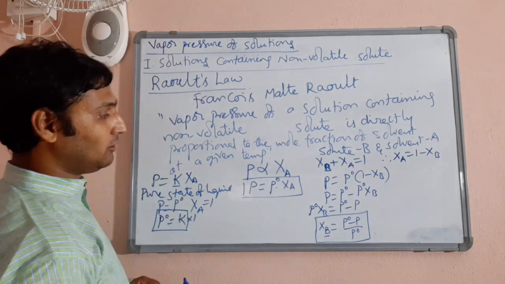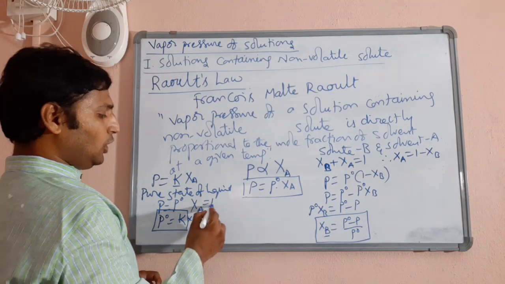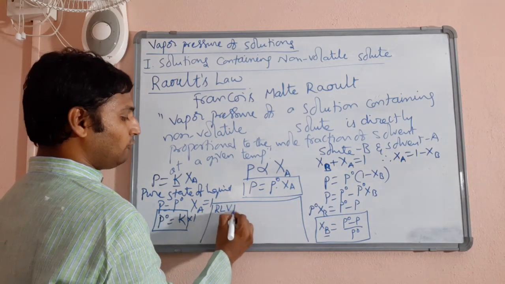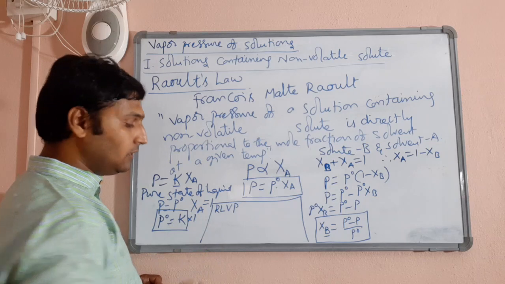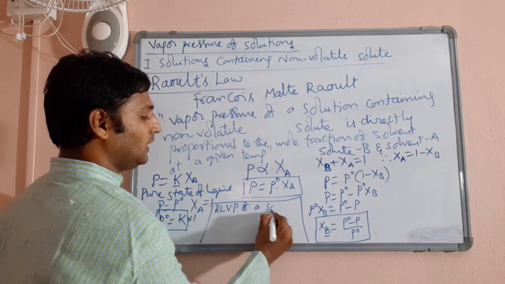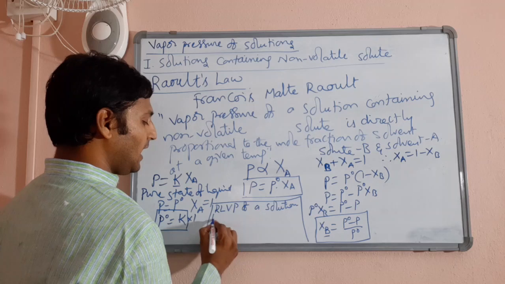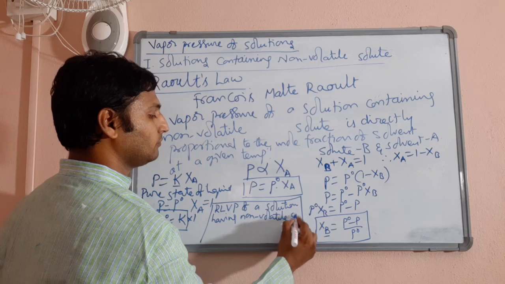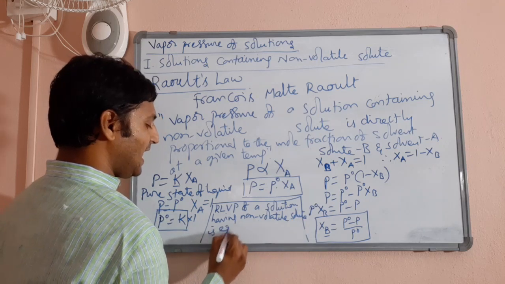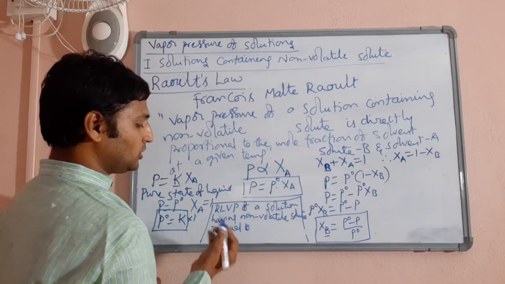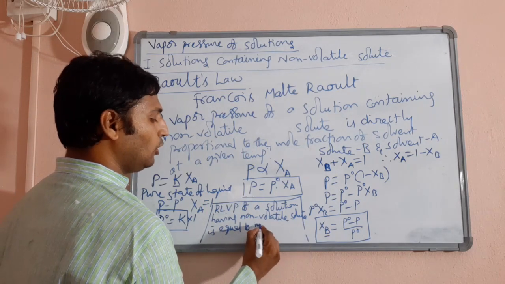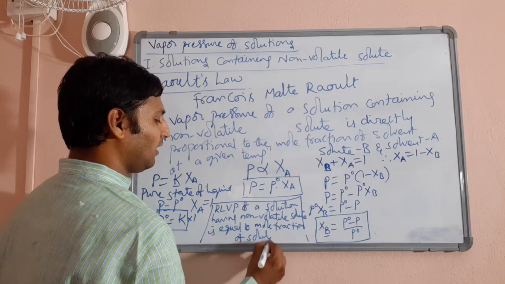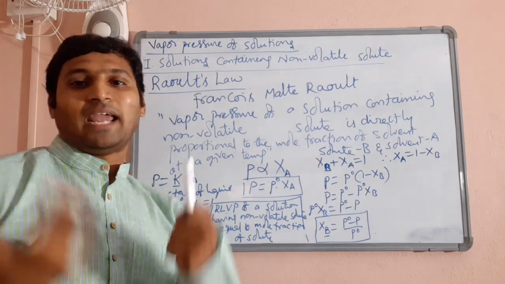So, the new statement of Raoult's law could be, I'll write it here in small letters, relative lowering of vapor pressure, I'm writing it as an abbreviation. Relative lowering of vapor pressure of a solution having non-volatile solute is equal to, here we are talking about proportionality, mole fraction of solute.